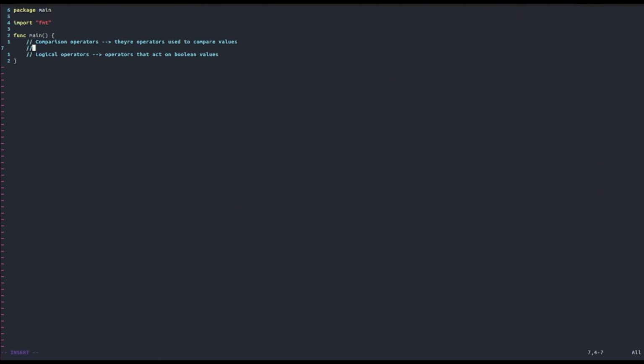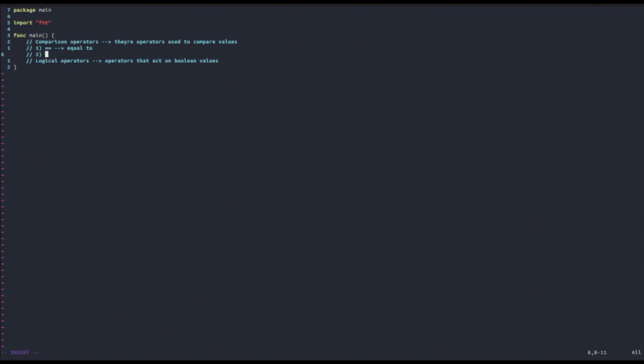So we have 6 important comparison operators in Golang. The first one is the equal to operator, and this is quite important because at the beginning you might get it wrong, but the comparison operator for two numbers being equal is the double equal sign. So this is the operator for equal to. Some people might write only one equal sign, but notice that in Golang this is an assignment operator. It is not an operator for comparison. So keep this in mind.